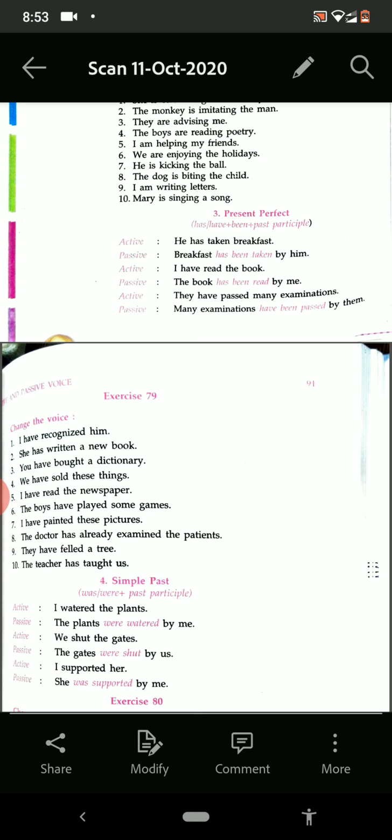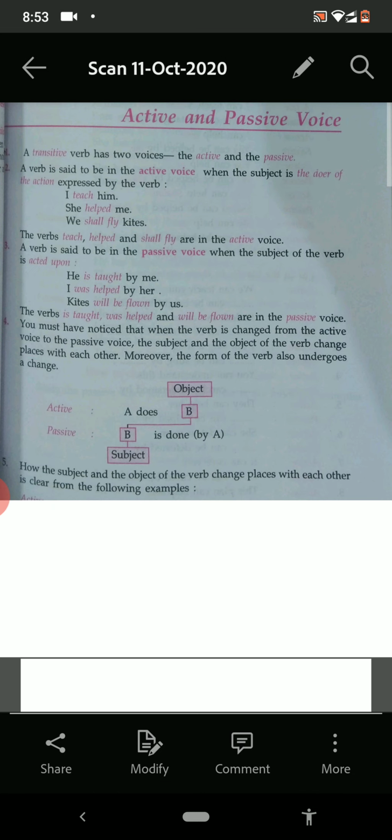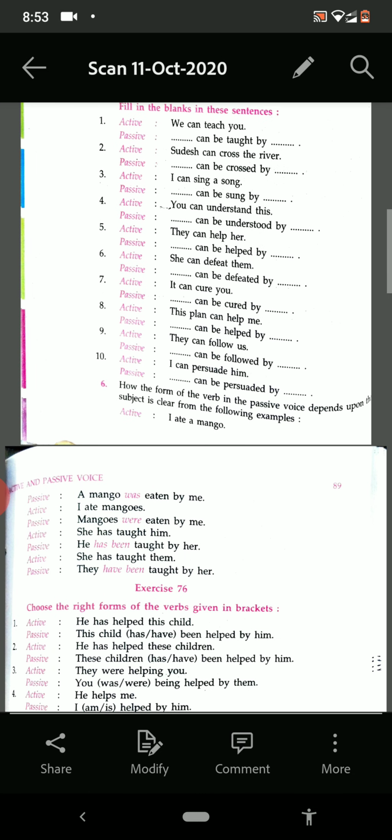The doctor has already examined the patients. The patients have already been examined by the doctor. They have felled a tree. A tree has been felled by them. And the last one, the teacher has taught us. We have been taught by the teacher.